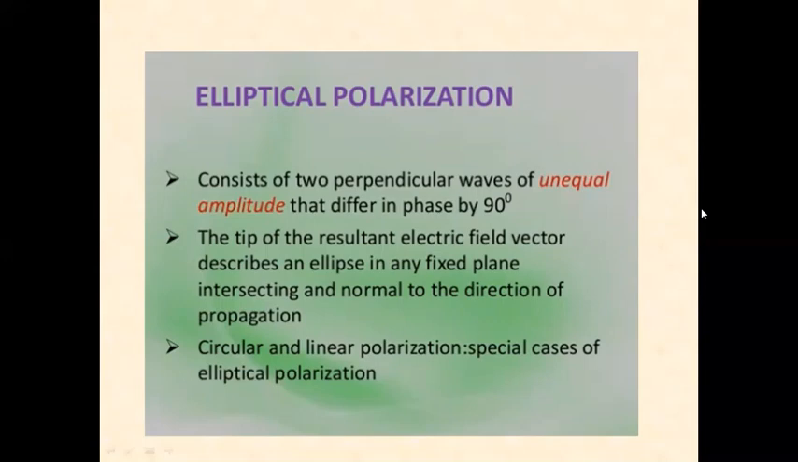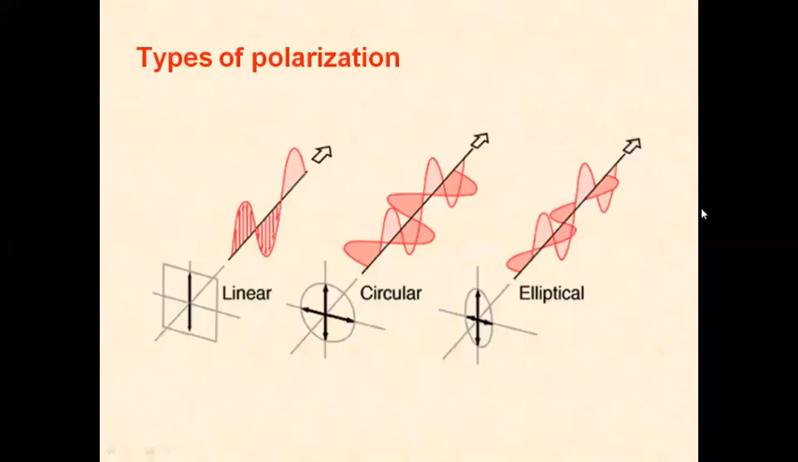So circular and linear polarization are special cases of elliptical polarization. This diagram shows all the types of polarization: linear, circular, and elliptical. In linear polarization, if the antenna is placed vertically, the electric field passes vertically. This is the positive half cycle of the electromagnetic wave. For the negative half cycle, the polarization is vertical but in the downward direction.